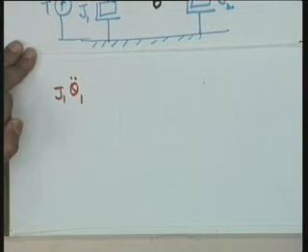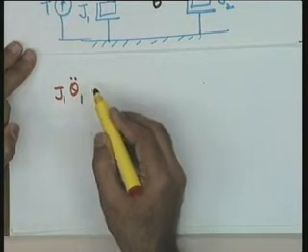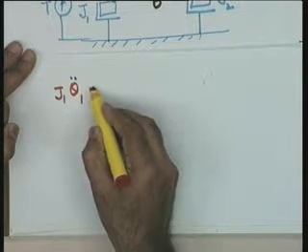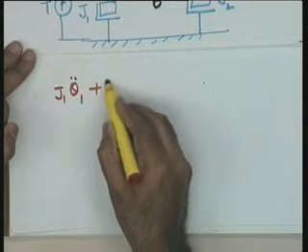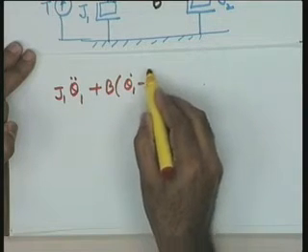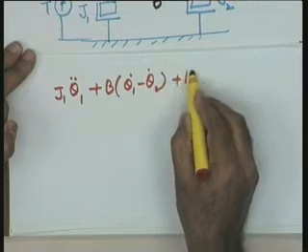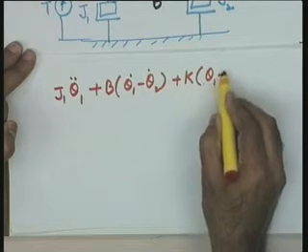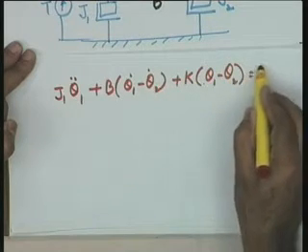Now, I am directly writing in terms of theta 1, so that when I transform it to transfer function model I am more comfortable. J1 theta 1 double dot plus B (theta 1 dot minus theta 2 dot) plus K (theta 1 minus theta 2) equal to T.